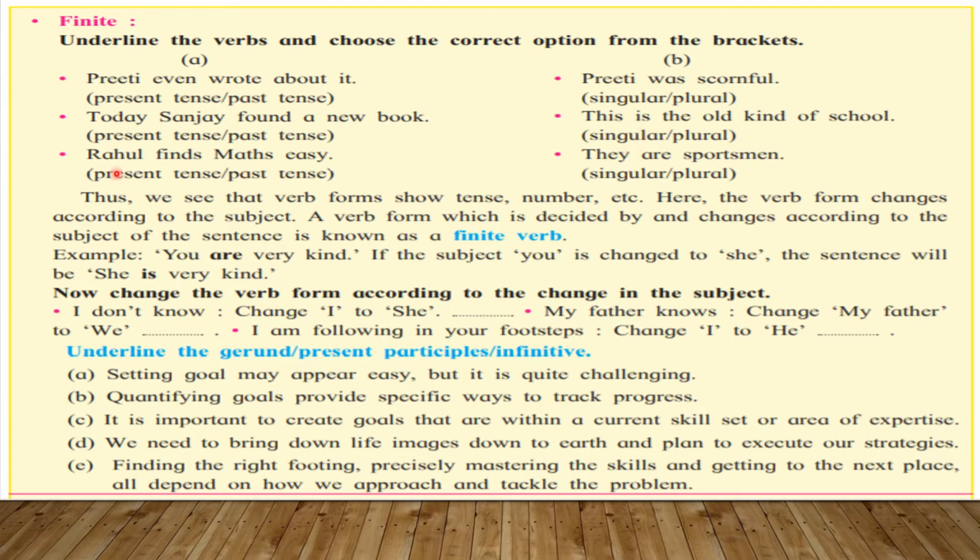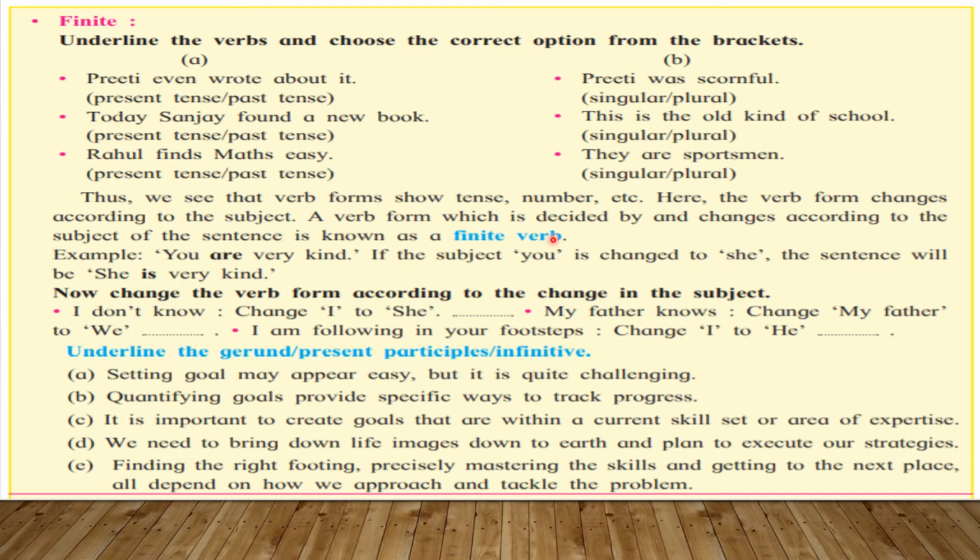Now see the third sentence. Rahul finds maths easy. Here finds a verb है, and it is the base form of the verb. So it is in the present tense. And here they are sportsmen. Here are is a plural verb. Now see, thus we see that verb forms show tense, number, etc. यानी जो हमारा verb form है वो हमारा tense और number को show करता है. Here the verb form changes according to the subject. यानी यहाँ पे आप क्या देख रहे हो कि जो verb form है वो subject के मुताबिक change होता है.